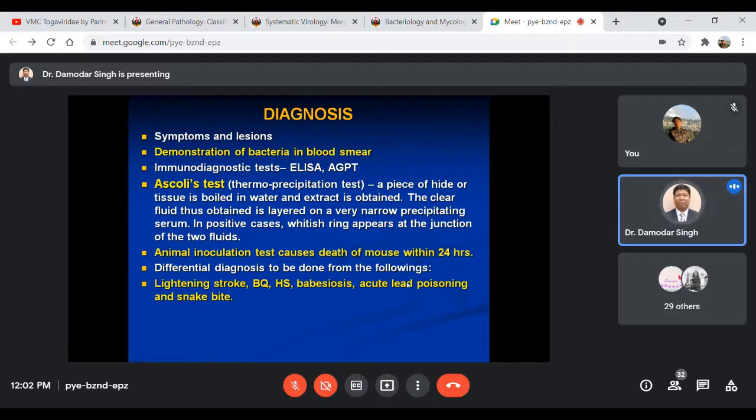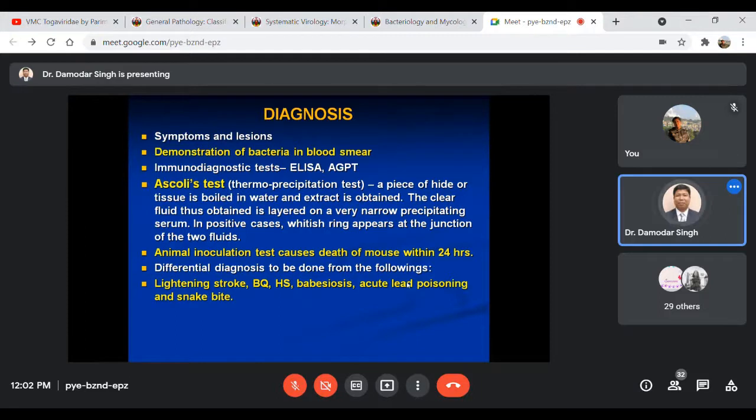Then you can go for an animal inoculation test using a mouse. In that case, death of the mouse may occur within 24 hours if the sample has been collected from an infected animal suffering from anthrax. If it is inoculated into the lab animal, the mouse will die within 24 hours.